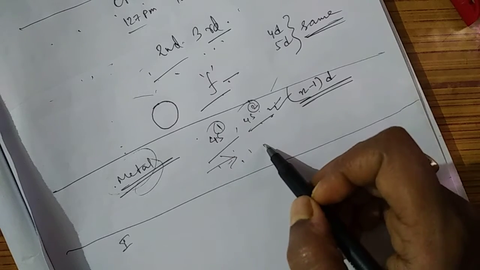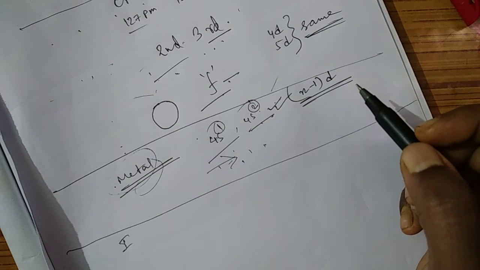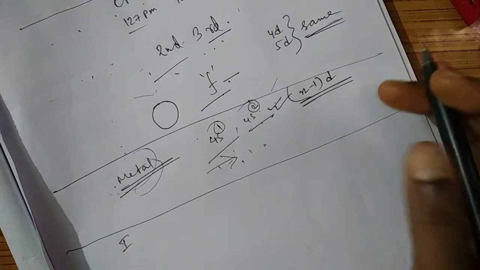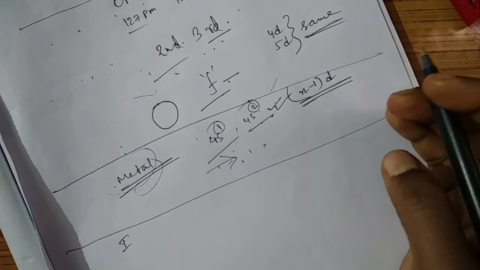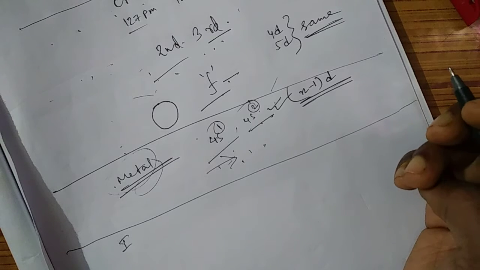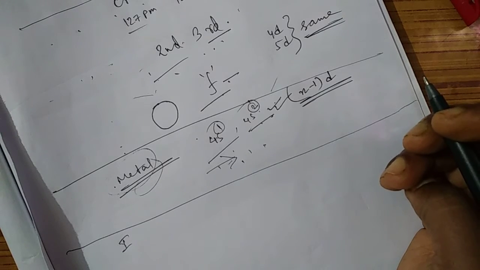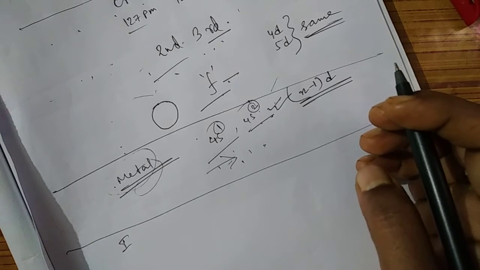Because they have unpaired electrons in the n-1 d shell, the d orbital. So due to the presence of unpaired electrons, they have the tendency to form metallic bonds, and the higher the number of unpaired electrons, the harder the metal will be. This is the general trend.